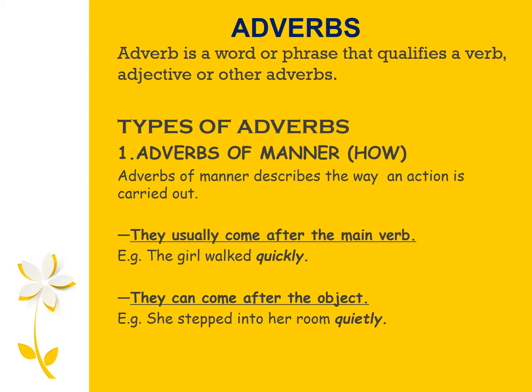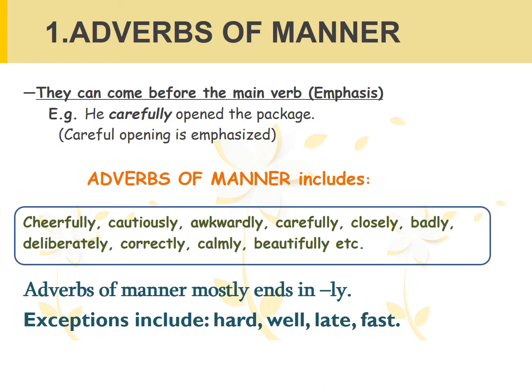Secondly, they can come after the object. For example, she stepped into her room quietly. Notice that in this example, the adverb quietly comes right after the object, her room. Thirdly, they can come before the main verb for emphasis. Example, he carefully opened the package. Note that in the sentence, the adverb carefully appears right before the verb opened. Careful opening is emphasized here in the sentence.